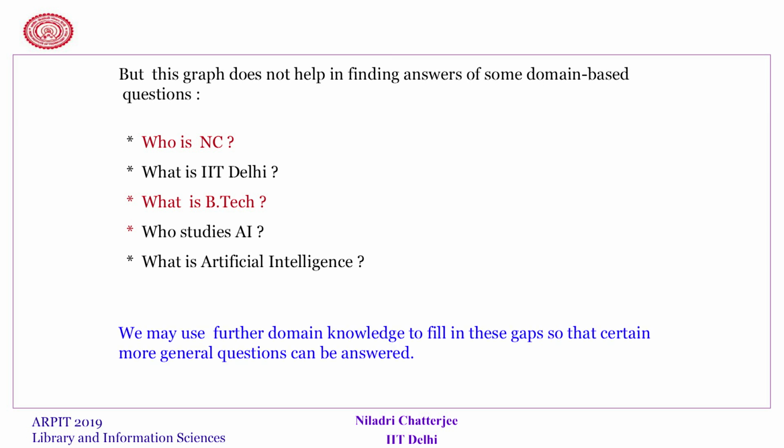These are simple questions that we ask with reference to that particular sentence, and we do not have any answer. Therefore, we need to enrich this information that we gathered from the sentence with some more domain knowledge. So, let us see how we fill the gap in this direction.